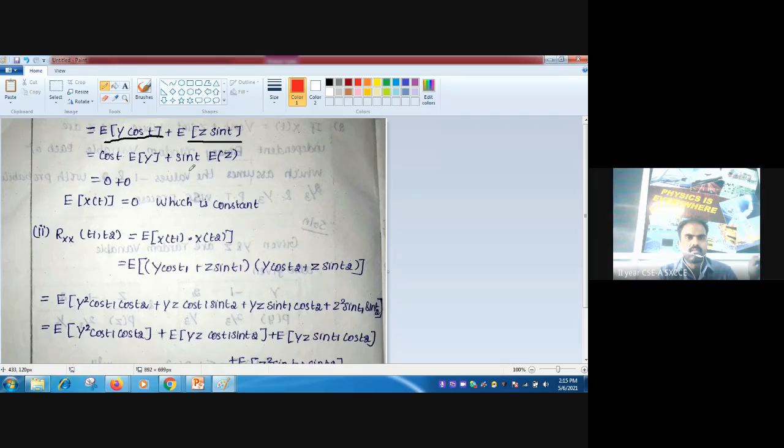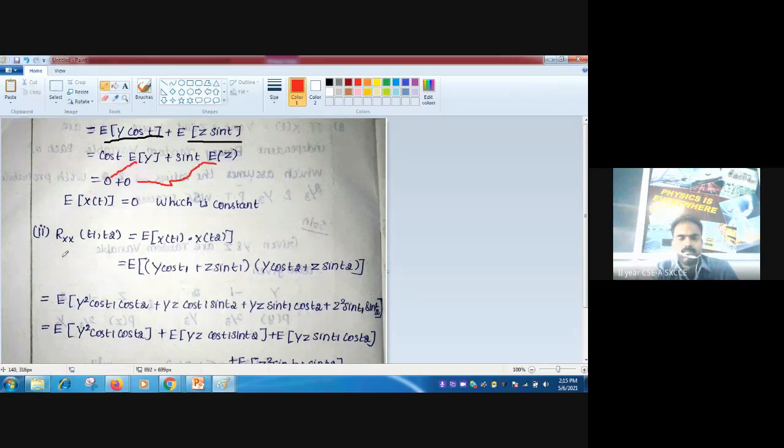Taking cos t out as a constant, cos t times E of Y, similarly sin t times E of Z. But we know that E of Y is 0 and E of Z is 0. Therefore 0 plus 0 is 0. So E of X of t is equal to 0, which is constant.